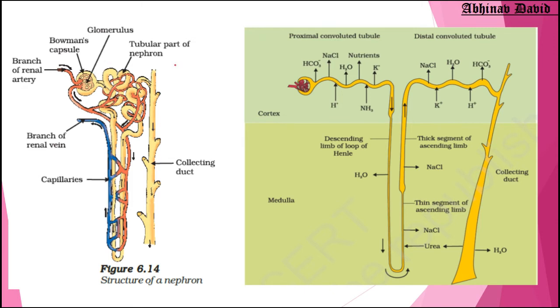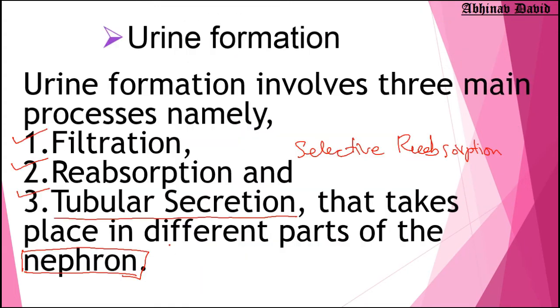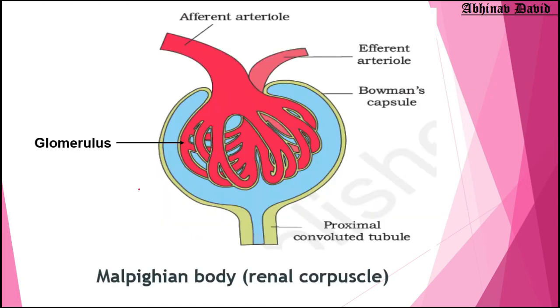Let us see, this is a diagram of the nephron. This is from your NCERT textbook. So the kidney contains various filtration units called nephron. Millions of filtration units are there. So this is the diagram of the nephron. Okay, now let us discuss the different parts of the nephron first, and then we are going to discuss how the urine is formed. So the nephron is basically made up of two parts. Now it is made up of many parts, and I always write them as two parts.